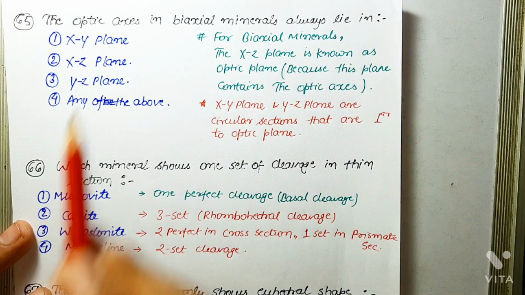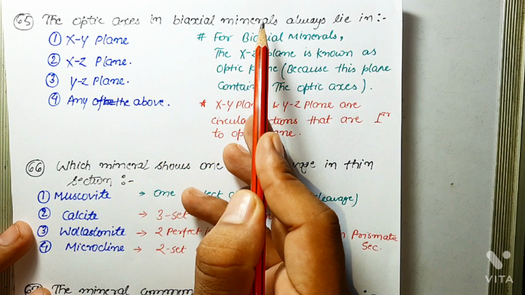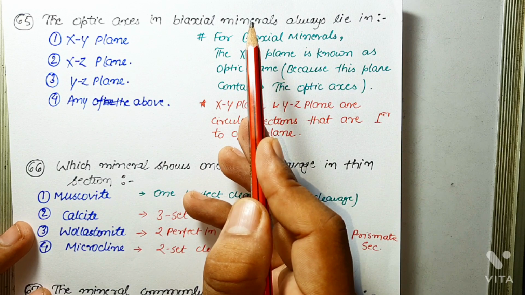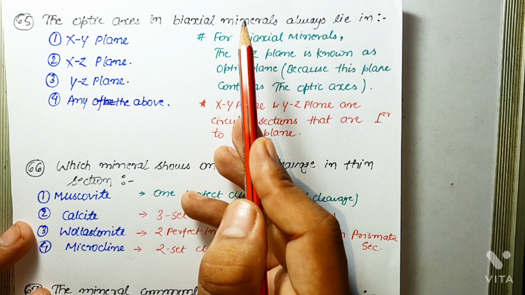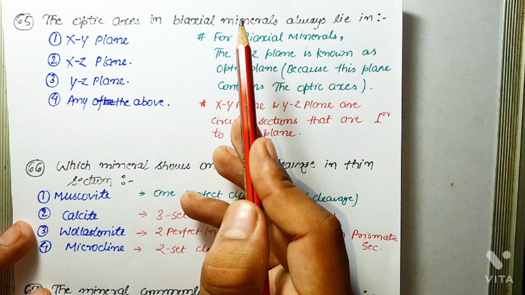Next question is, the optic axis in biaxial mineral always lie in. So what is optic axis? The direction perpendicular to the two circular sections is known as optic axis.